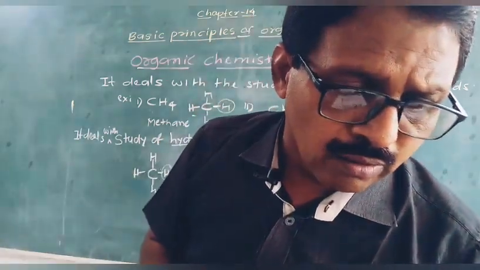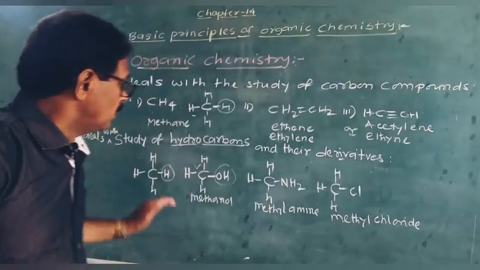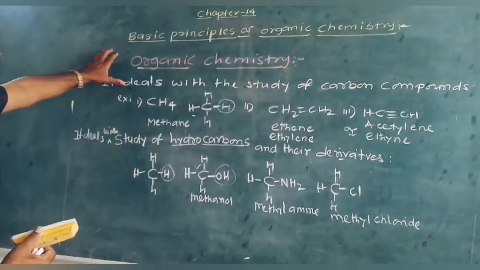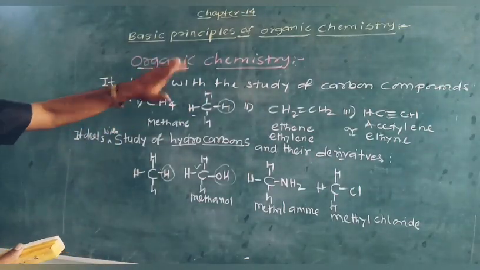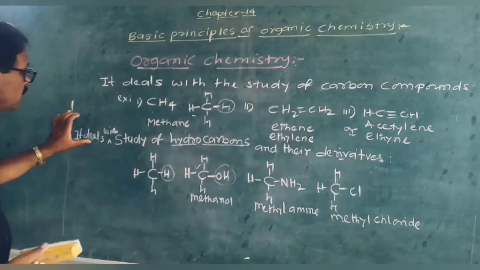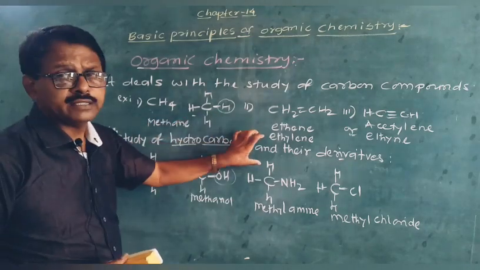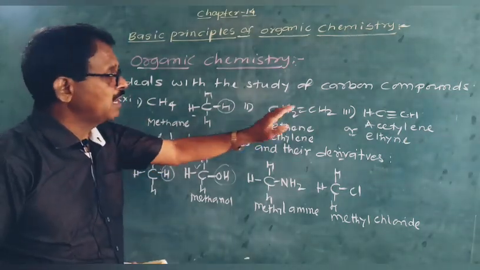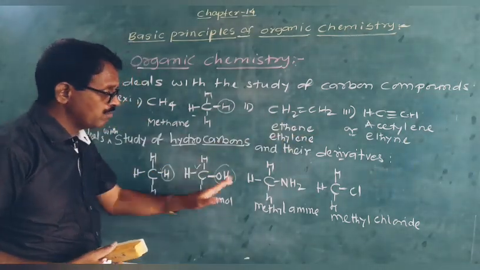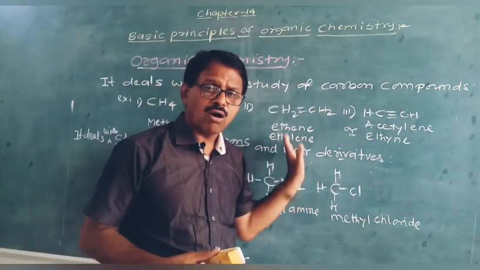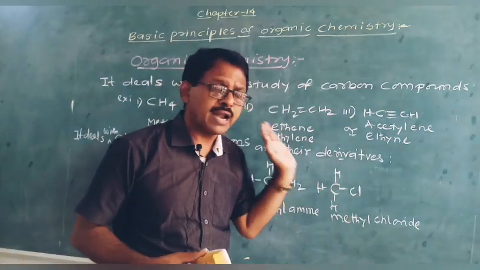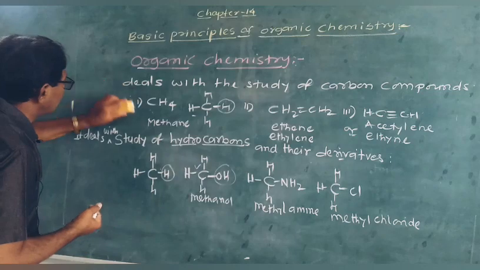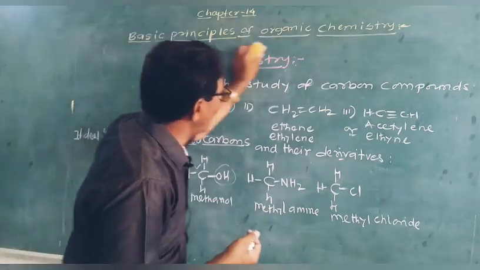Then after that, it is regarding the definition of organic chemistry. It deals with the study of carbon compounds, or it deals with the study of hydrocarbons and their derivatives. For example, methane, ethylene, acetylene, methanol, methylamine, methyl chloride, all these are nothing but organic compounds. Now after that we will see the definition of hydrocarbons.